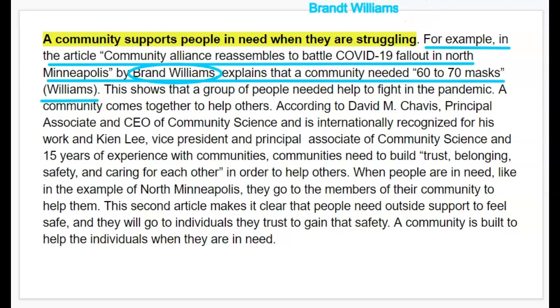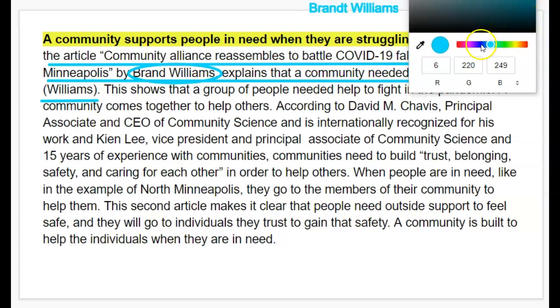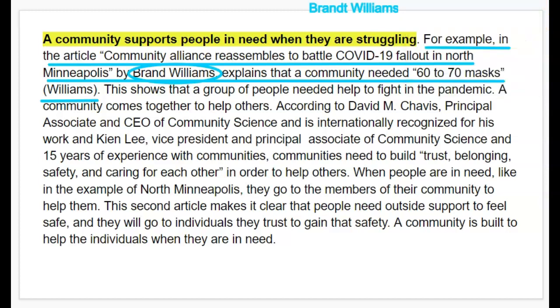So, not only that, but I'm also going to point out that the student also has two transitions right next to each other. For example, in the article, Community Alliance Reassembles to Battle COVID-19 Fallout in North Minneapolis by Brand Williams.